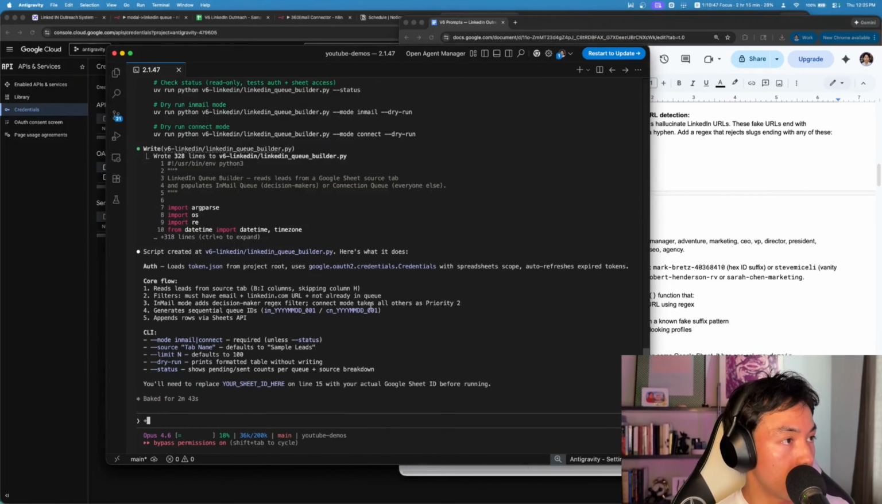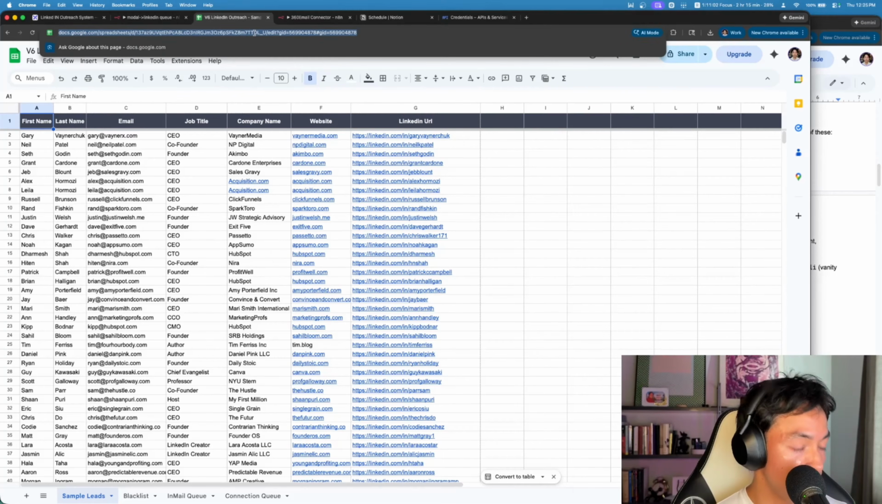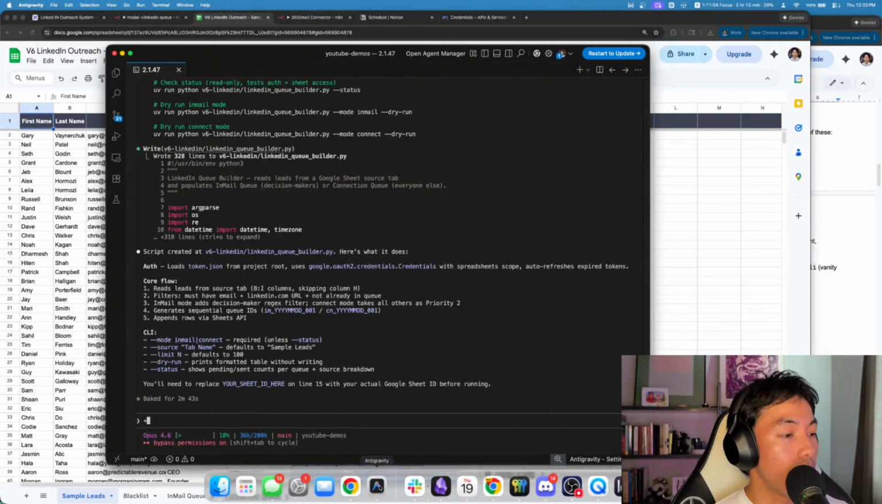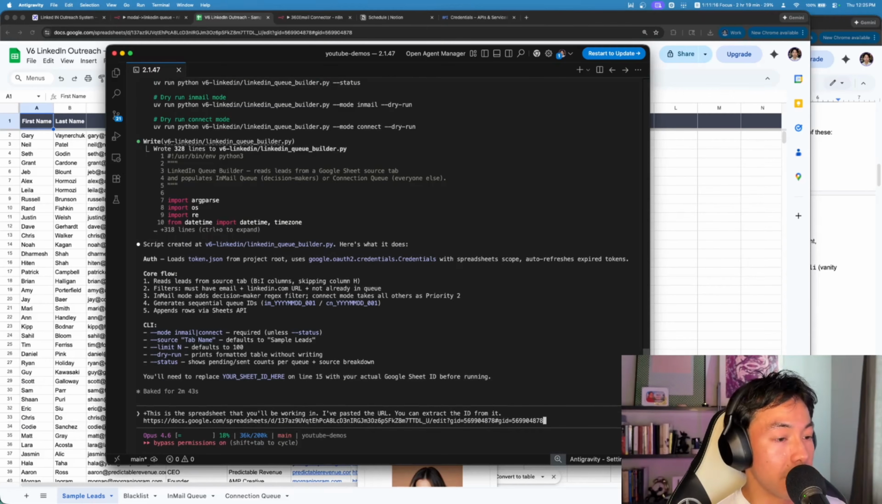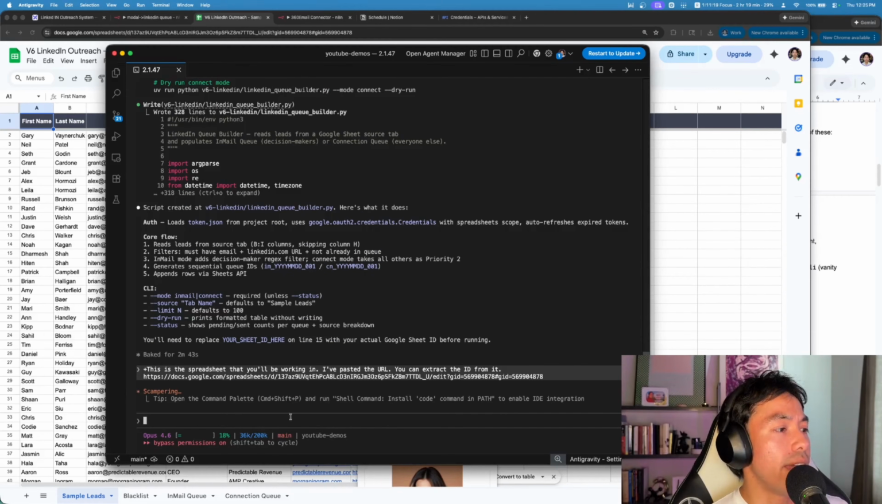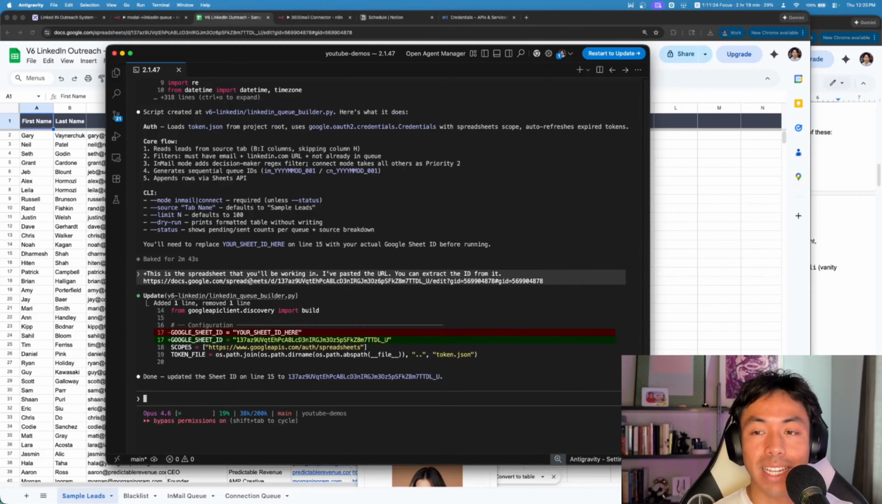Okay, cool. So Claude finished that, and it looks like it's letting us know that we're going to need to replace our spreadsheet ID on line 15 of this script. And so what I'm going to do instead is go back to my spreadsheet. I'm just going to copy the entire URL, and then I'm going to go in here and say, this is the spreadsheet that you'll be working in. I've pasted the URL. You can extract the ID from it. And then I'm going to paste that, send it over. And then now the script will have the exact ID that we're going to use.